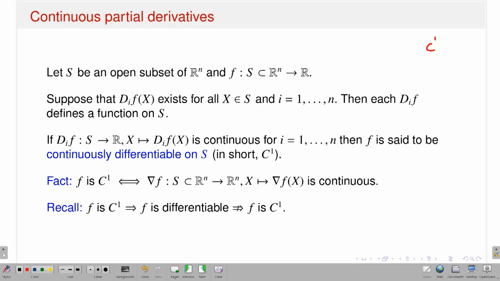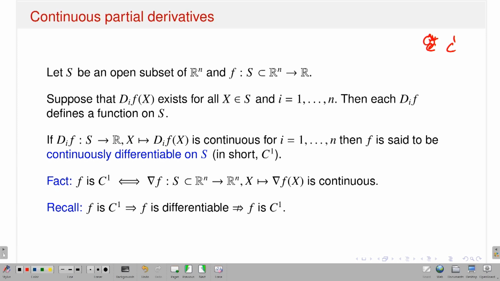Okay. So, as I said, my plan is to talk about the Hessian. In my last lecture I talked about mixed partial derivatives and their equality, and a couple of examples I have discussed. Now, I will introduce the notion of a C1 function. So, this is the notation C1. Now, in single variable calculus,